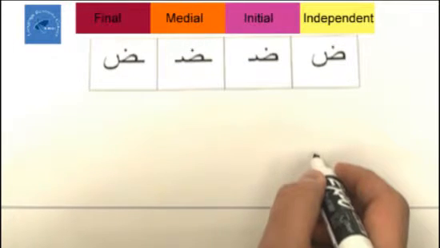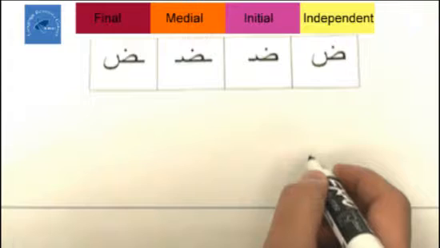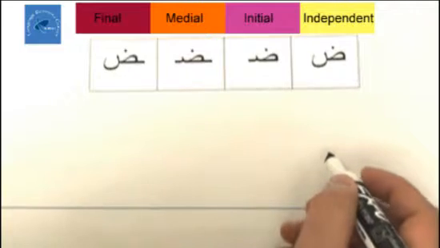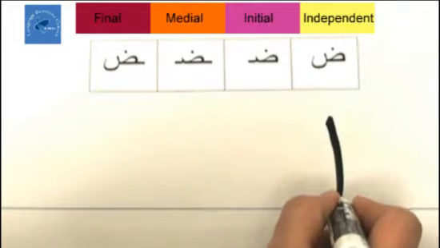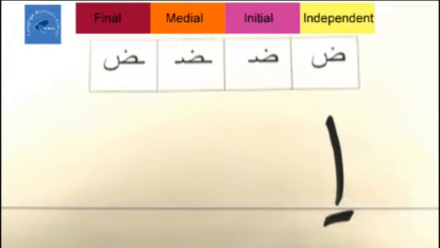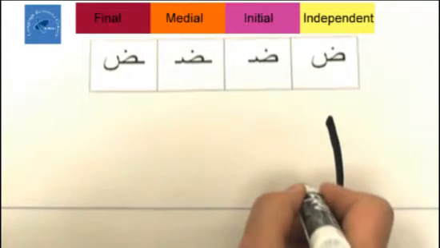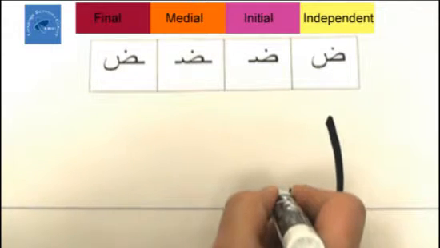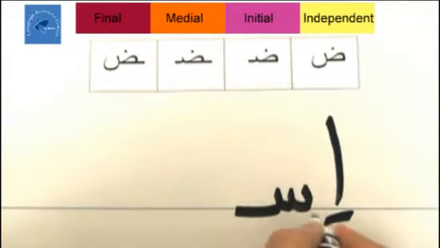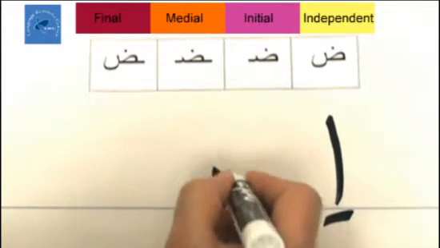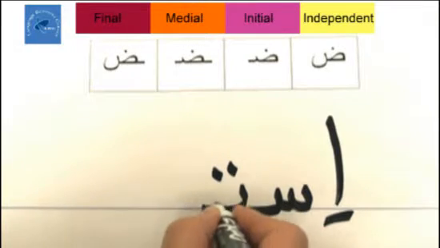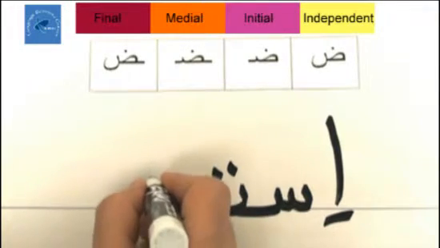The next word is istihdar. Istihdar. The first sound is e, which is aleph, marked with kasra. E. Is, and then we need sa. T, and then we need ta. Ha.